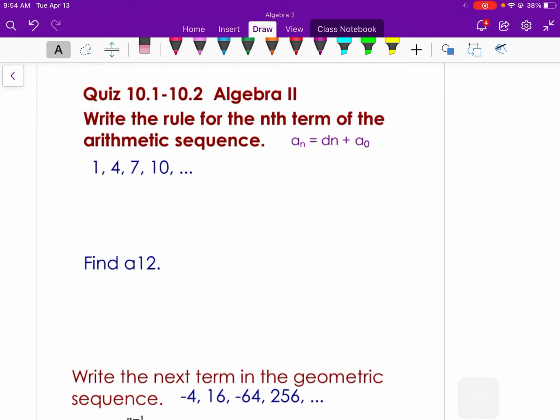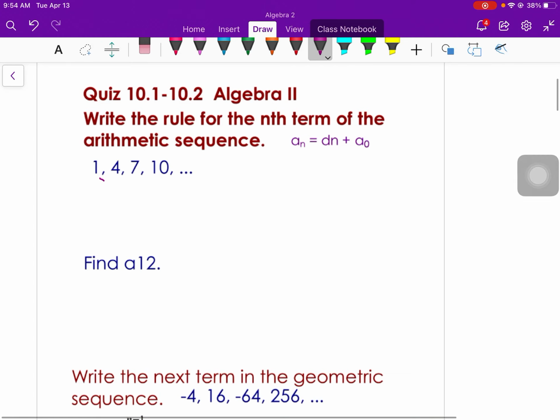So let's start by writing a rule for the nth term of this arithmetic sequence. Here's the general formula. A sub n equals dn plus a sub 0, where d is the common difference, what it's changing by, and a sub 0 is the term before the first term.